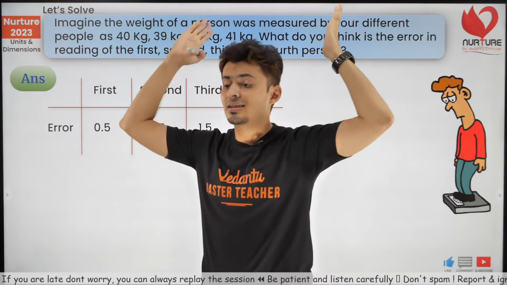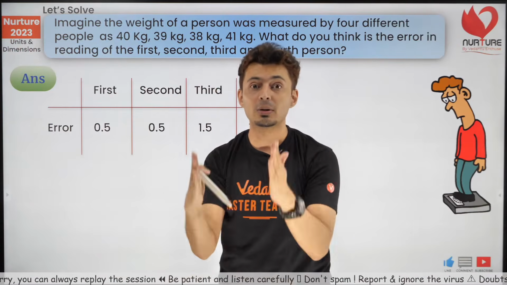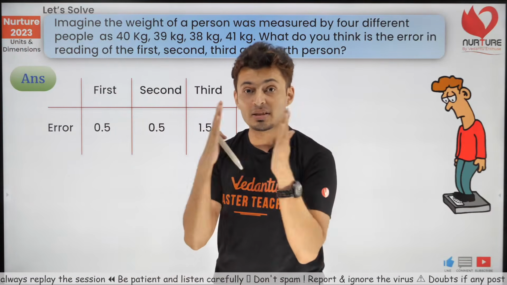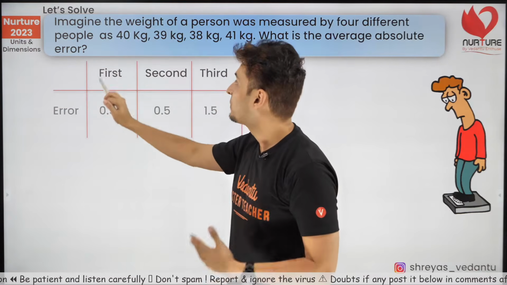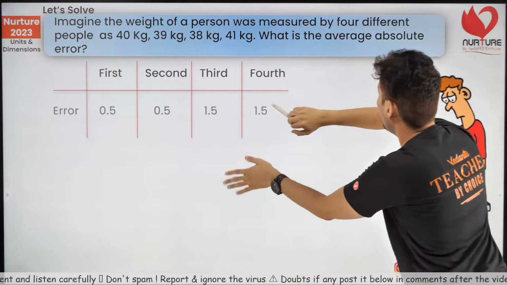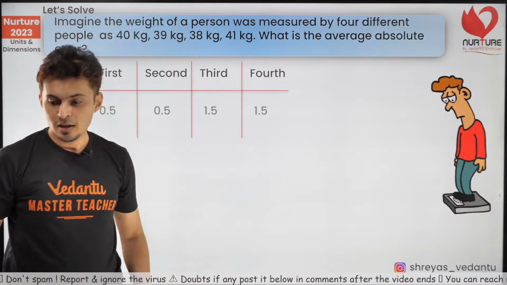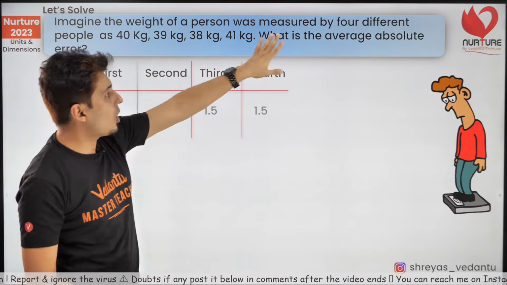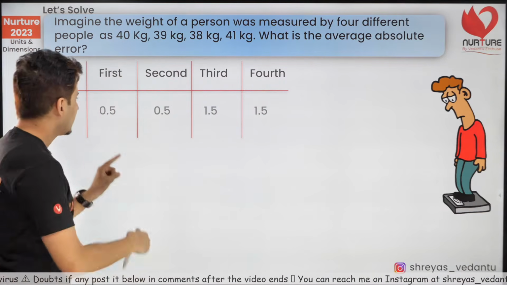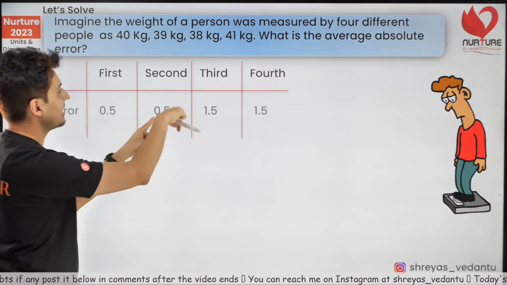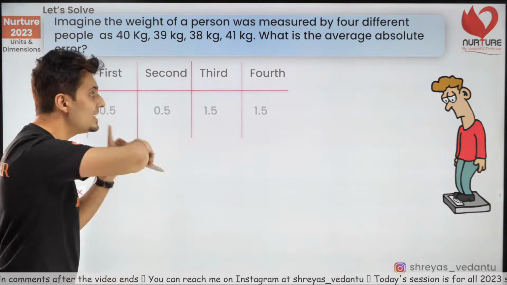No, Pratap, I'm interested only in the modulus, the mod value, the absolute error, absolute deviation. I'm interested in that. Okay, beautiful. Now, let's say I ask you, what is the average absolute error? What is the average of the absolute errors? These were the absolute errors. This was the error in the first reading. This was the error in the second, third and fourth. What do you think is the average of these errors?